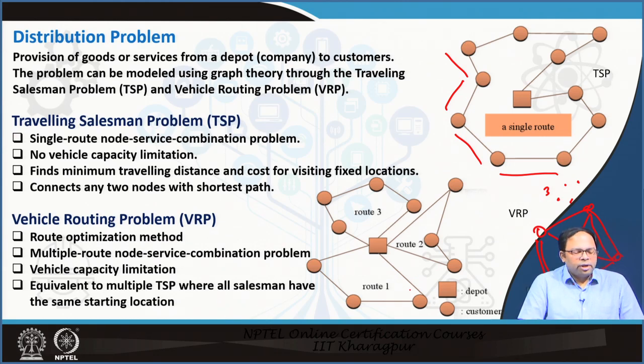So, a vehicle routing problem is a route optimization method where a multiple route node service combination problem is solved. Vehicle capacity limitation is there, and it is equivalent to a multiple traveling salesman problem where all salesmen have the same starting location. So, we start from the depot, we have different salesmen who go to different points and then return. The combination of all these tours made by each salesman should be the one with the least cost. That is what we are trying to find.